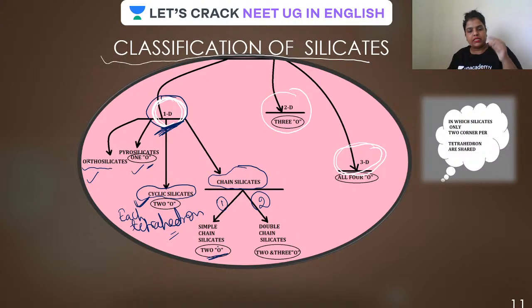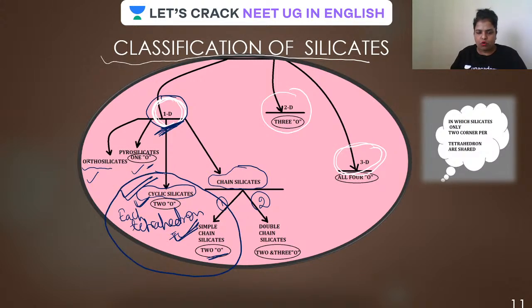Two oxygen. So whether it is cyclic or simple chain, both of them are the same. How come they are the same? Each tetrahedron unit is attached to the nearby tetrahedron by two oxygen. Hope it is clear. Done. Now guys, have a look here.